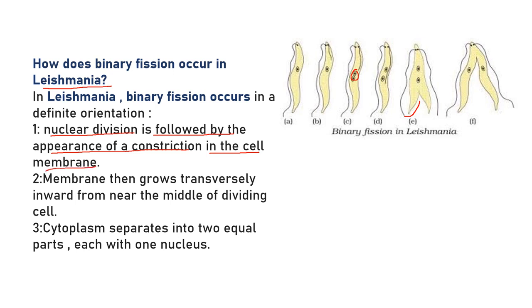The membrane grows transversely inward from near the middle of the dividing cell. This cleavage is getting wider and wider, dividing this organism into two different halves, two different daughter cells, right? The cytoplasm separates into two equal parts, each with one nucleus.